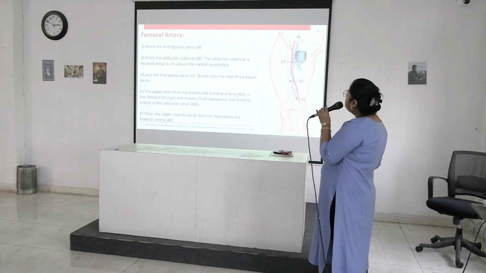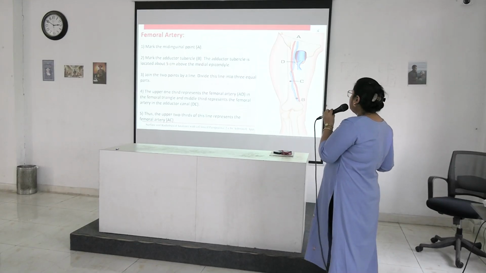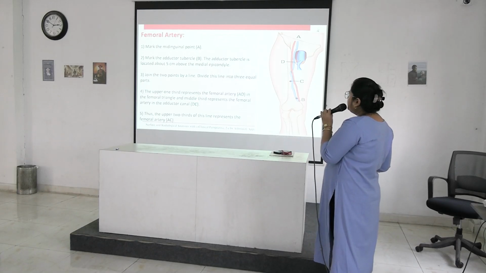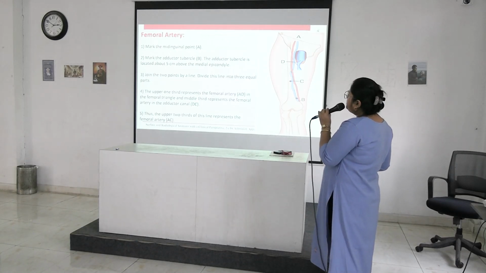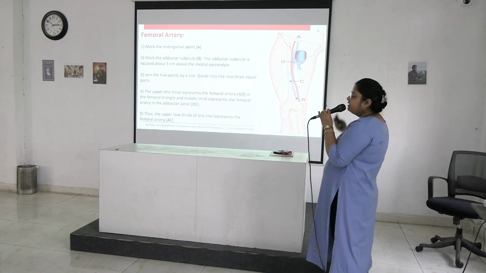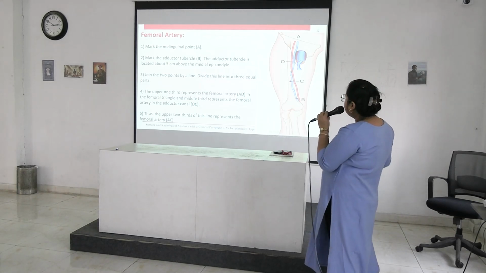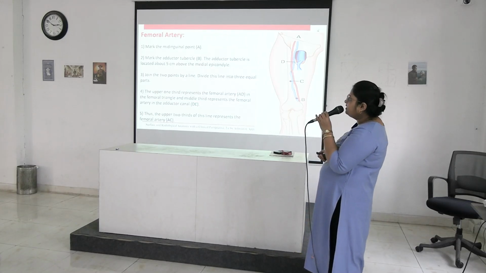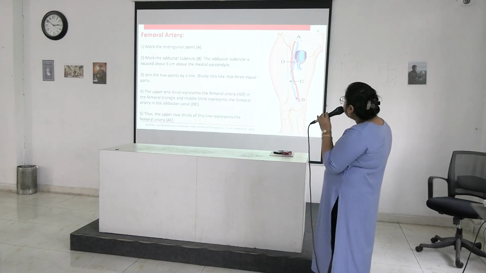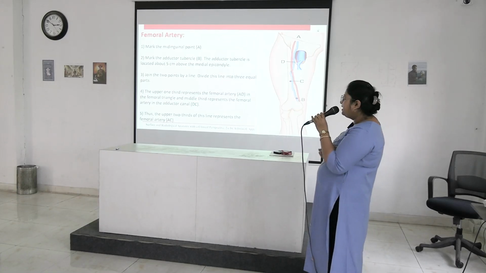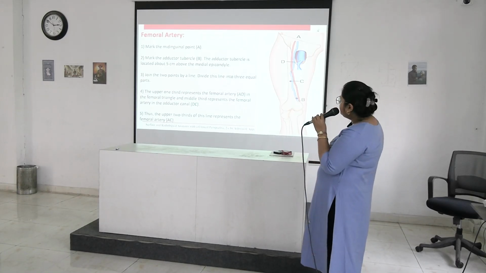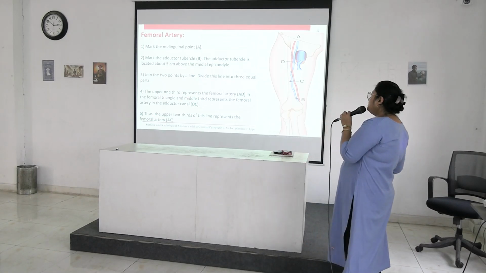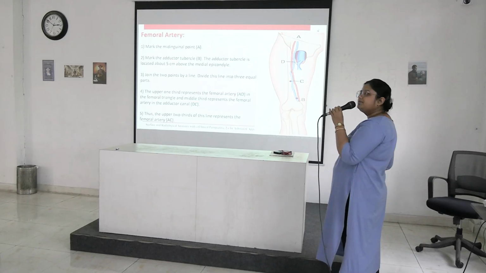Point A, mid-inguinal point. Mark the adductor tubercle. B is the adductor tubercle, and it is located 5 cm above the medial epicondyle. Join these 2 points by a line, a double line with red color chalk dust. Draw the line and divide it into 3 equal parts. The upper third represents the femoral artery in the femoral triangle. Middle third represents femoral artery in adductor canal. Thus, the upper 2/3 of this line represents the femoral artery.